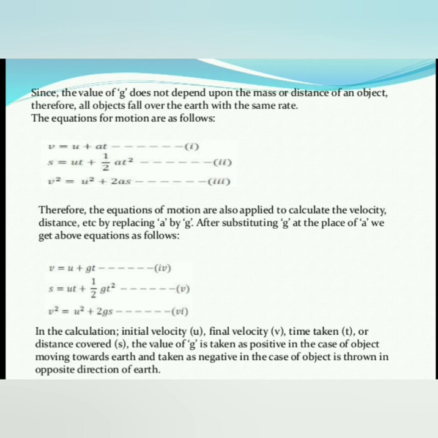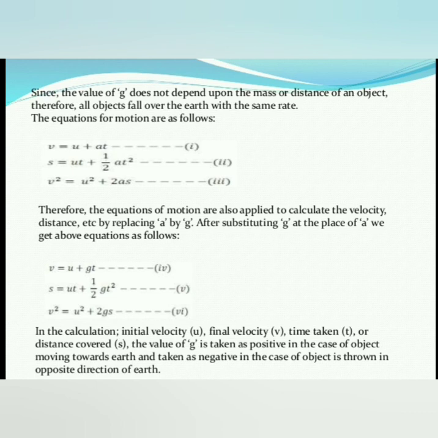Next, the equations of motion are as follows. Already we have learnt in the previous class what the equations of motion are. v is equal to u plus at, s is equal to ut plus half at square, v square is equal to u square plus 2as. These are the equations of motion. Instead of a, acceleration, we are using small g. Small g is nothing but acceleration due to gravity.